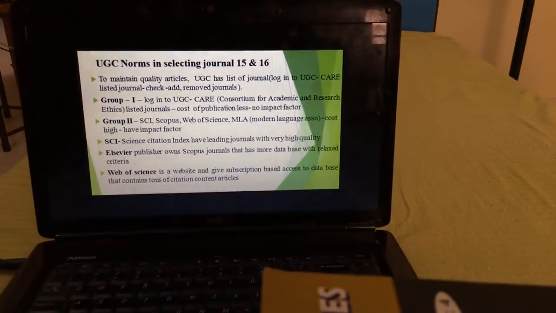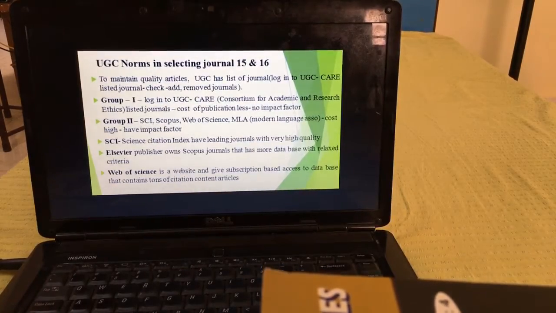Web of Science is a website. Here you can only subscribe and then have a look at the journal. All about subscription and open access, I will tell you later on. Just have a look at this PPT where I have given you the details. UGC has listed the journals in two groups, Group 1 and Group 2.